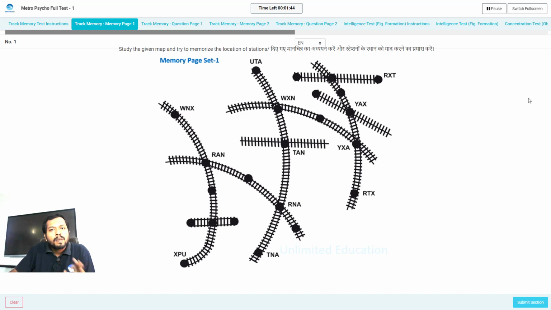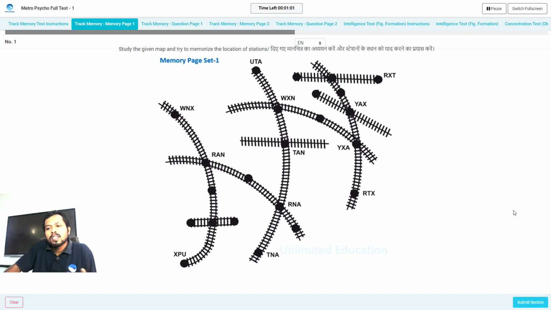You will have to remember, suppose RXT is there, UTA is at the top, TNA is at the bottom. You have to memorize this within 2 minutes. Just after 2 minutes the time will finish and you will automatically move to the next section.